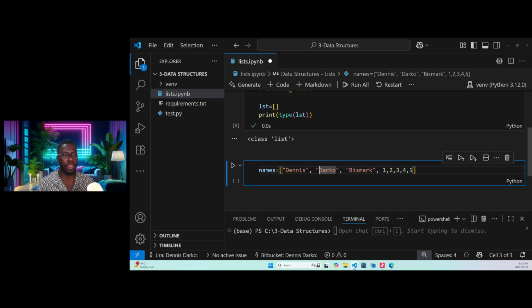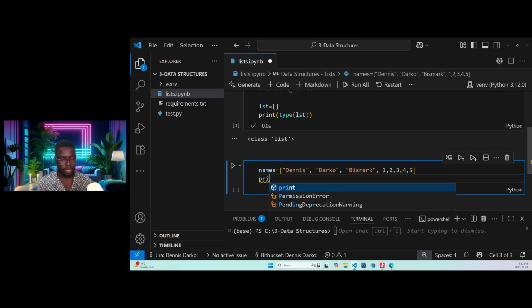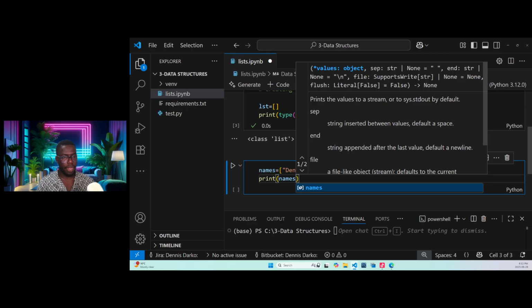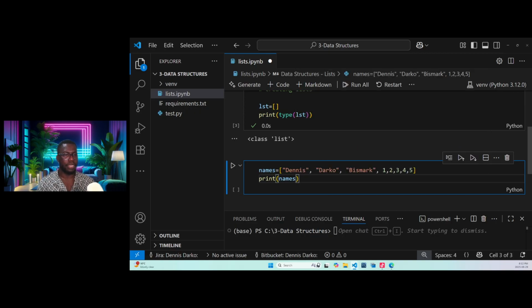We are using a string and we are using what? An int, which is integer. Okay, so all that I need to do is just come here and say print. What are we printing? The variable, which is names. Okay, so we are printing this list.